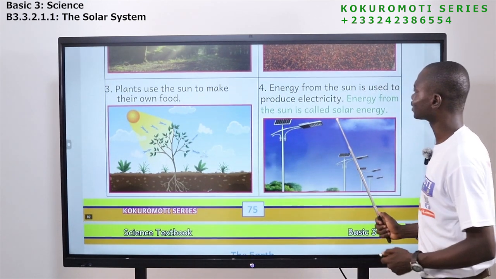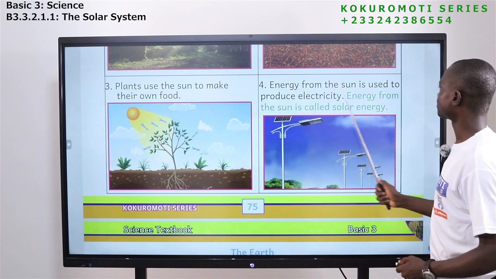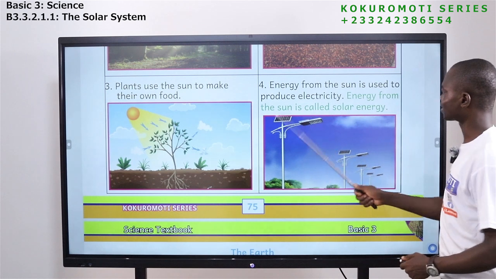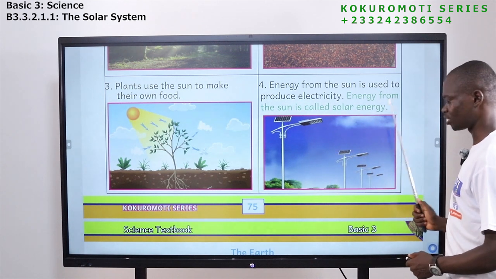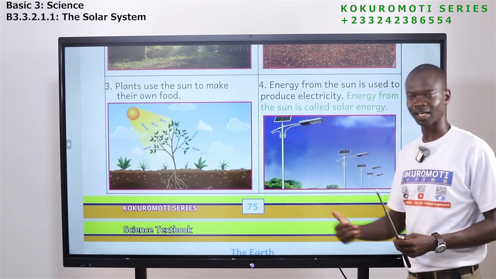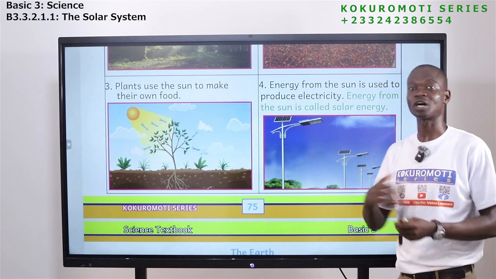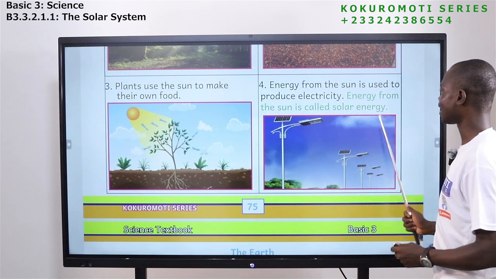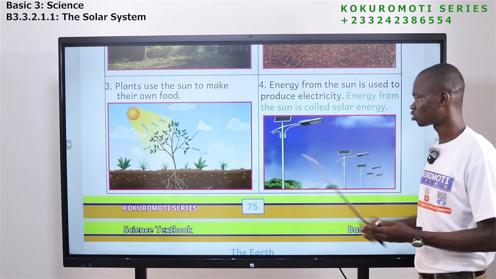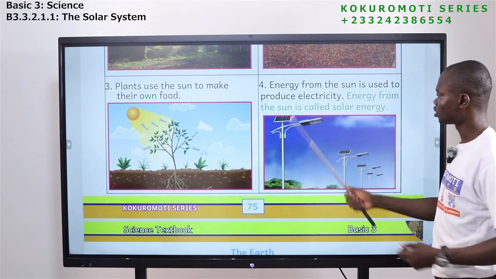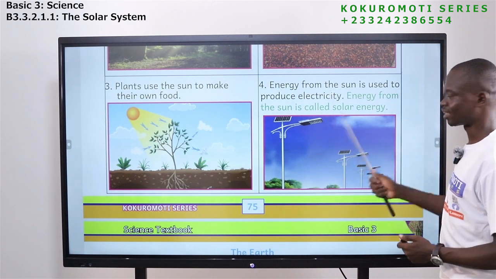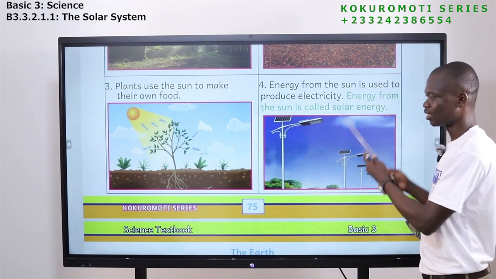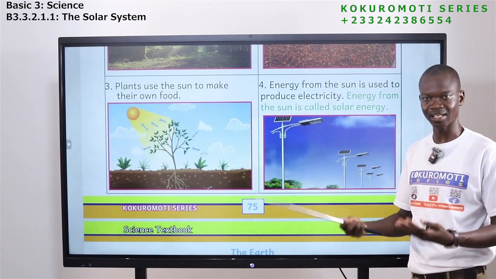The next one is that energy from the sun is used to produce electricity. Energy from the sun is called solar energy. We have all heard about solar. Solar is all about the sun. If you look at this picture, these are solar panels. They help generate light for us to see in the night.